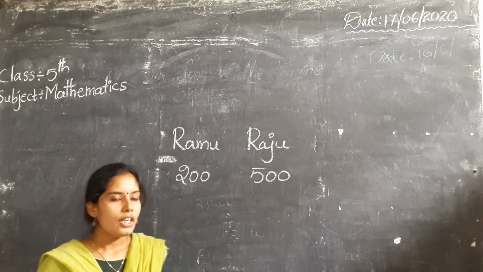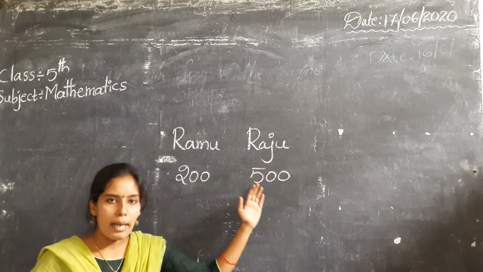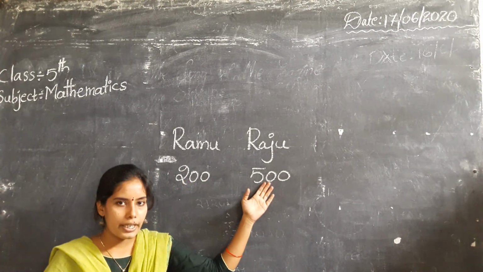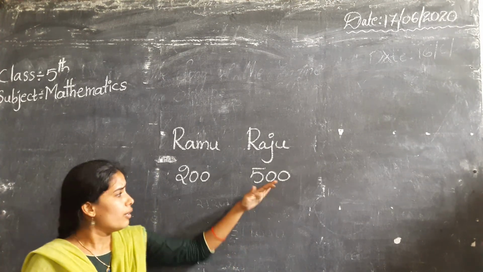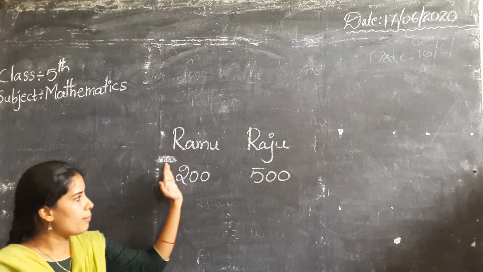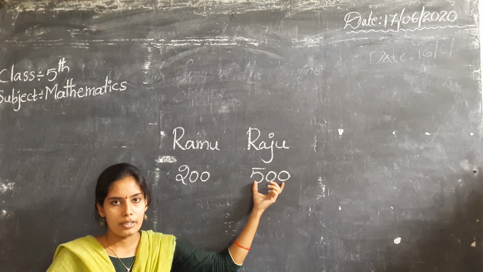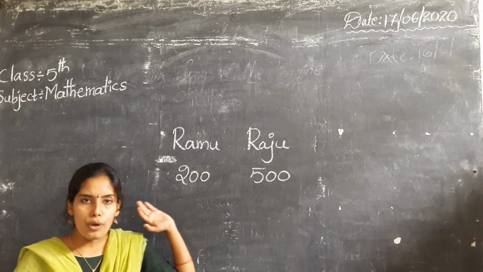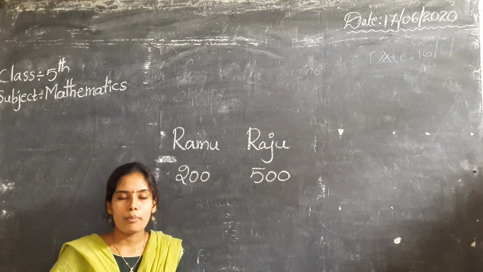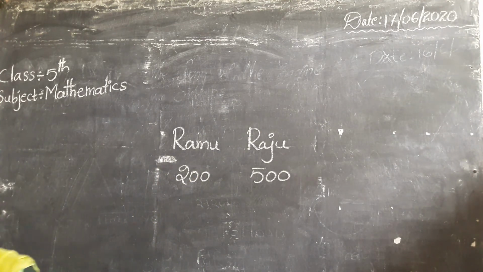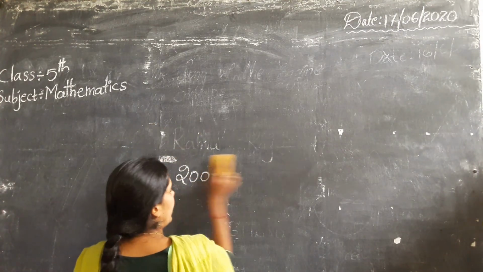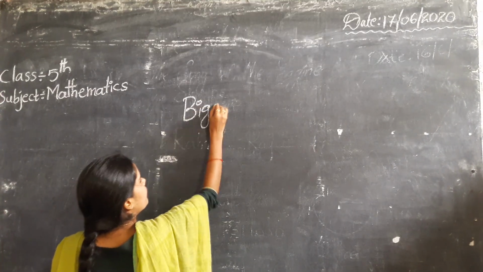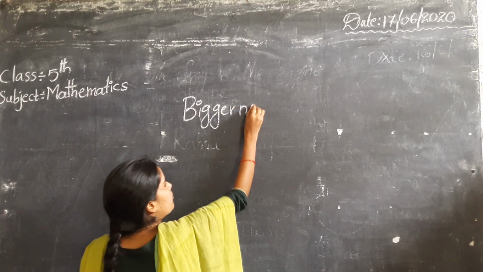How are you saying that? By comparing these two numbers, isn't it? Raju got more money. So, to compare these numbers, 500 is the bigger number compared to 200. So, today we will discuss bigger numbers. What is our chapter name? Bigger numbers.